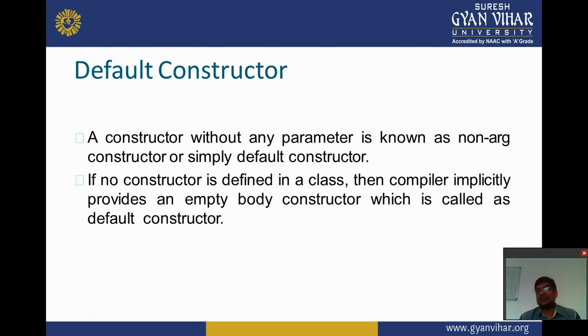In previous slides we discussed the default constructor very widely, but we also repeat that a constructor without any parameter is known as a non-argument constructor or simply default constructor. If no constructor is defined in a class, then the compiler implicitly provides an empty body constructor which is called a default constructor.